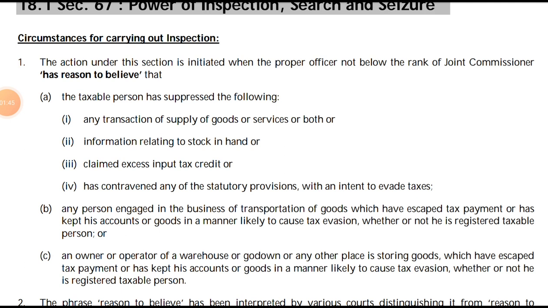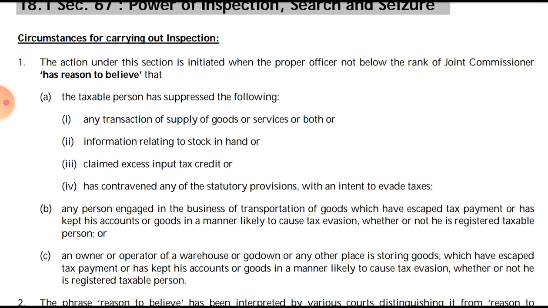Circumstances for carrying out the inspection. What are the circumstances under which the inspection can be carried out? First point, the action under this section is initiated when the proper officer, not below the rank of joint commissioner, has reasons to believe. So for carrying out the inspection, the officer, not below the rank of JC, should have reasons to believe that the taxable person has suppressed the following. What all has he suppressed?